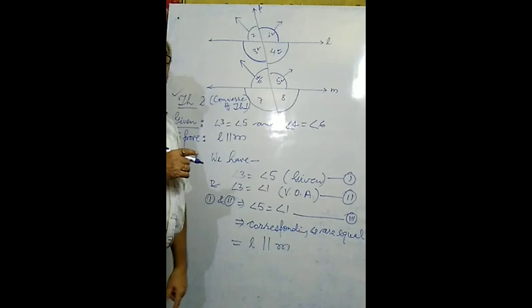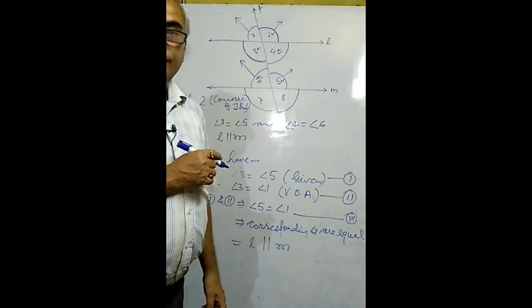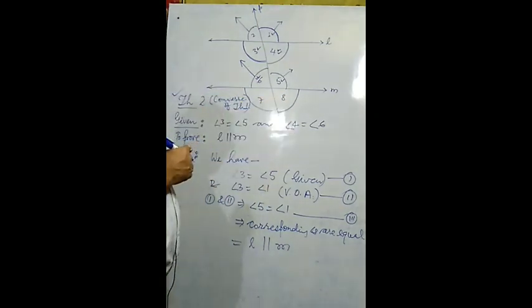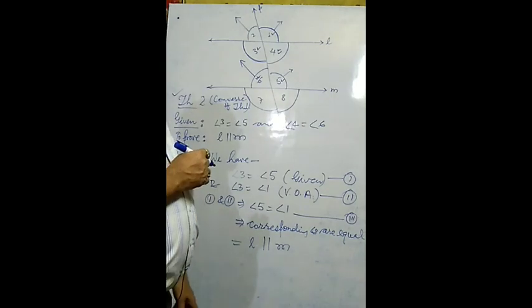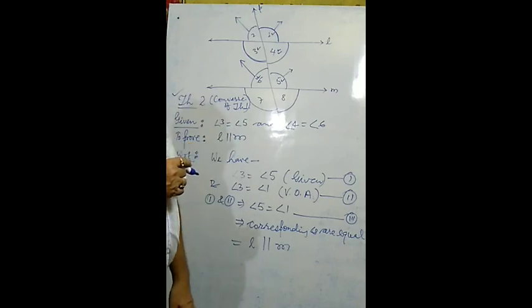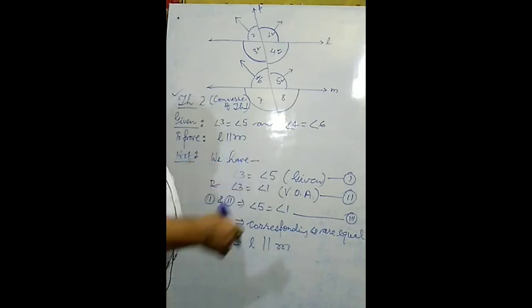If corresponding angles are equal, then definitely the lines lying in the plane are parallel. So line L will be parallel to line M. In this way, we have proved that line L is parallel to line M. This one is the converse of theorem number 1. Now you are advised to note down or take the screenshot of this one.